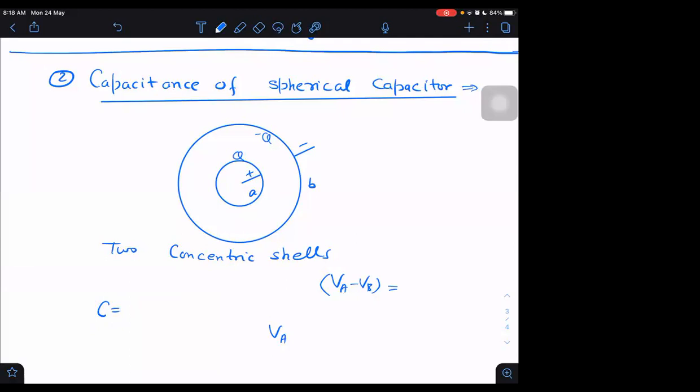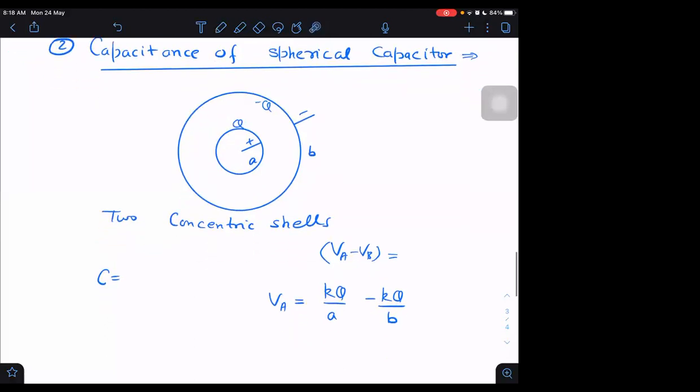What is VA minus VB? First of all, find the potential of the inner shell. Potential of the inner shell we have to find due to positive as well as due to negative charge. Due to plus Q charge, it will be KQ by A, and due to minus Q charge, it will be minus KQ by B. When we find this, we always take the outer radius, we don't take the inner one.